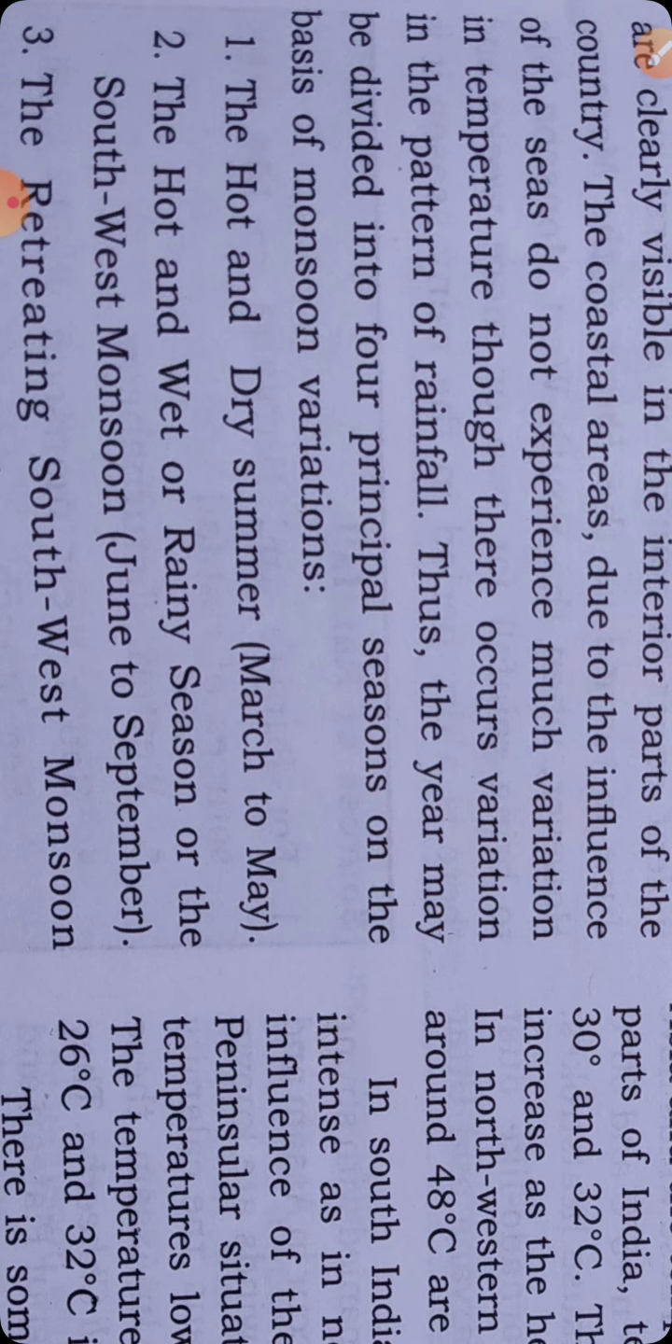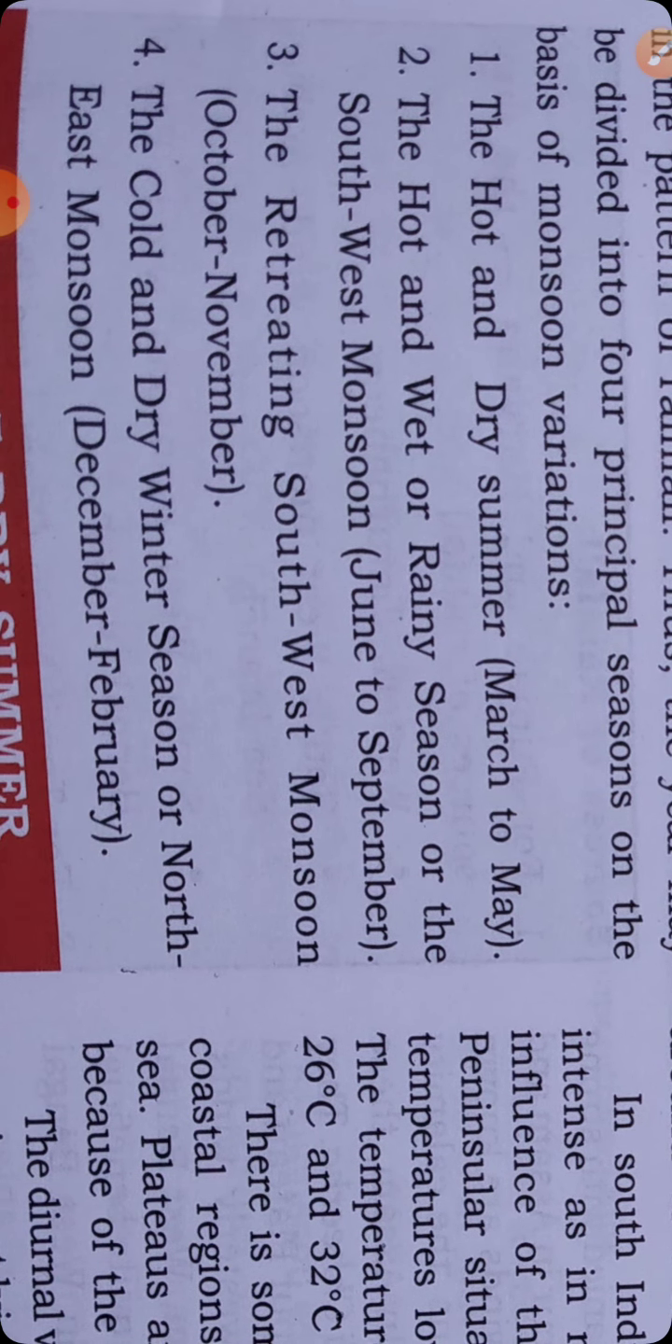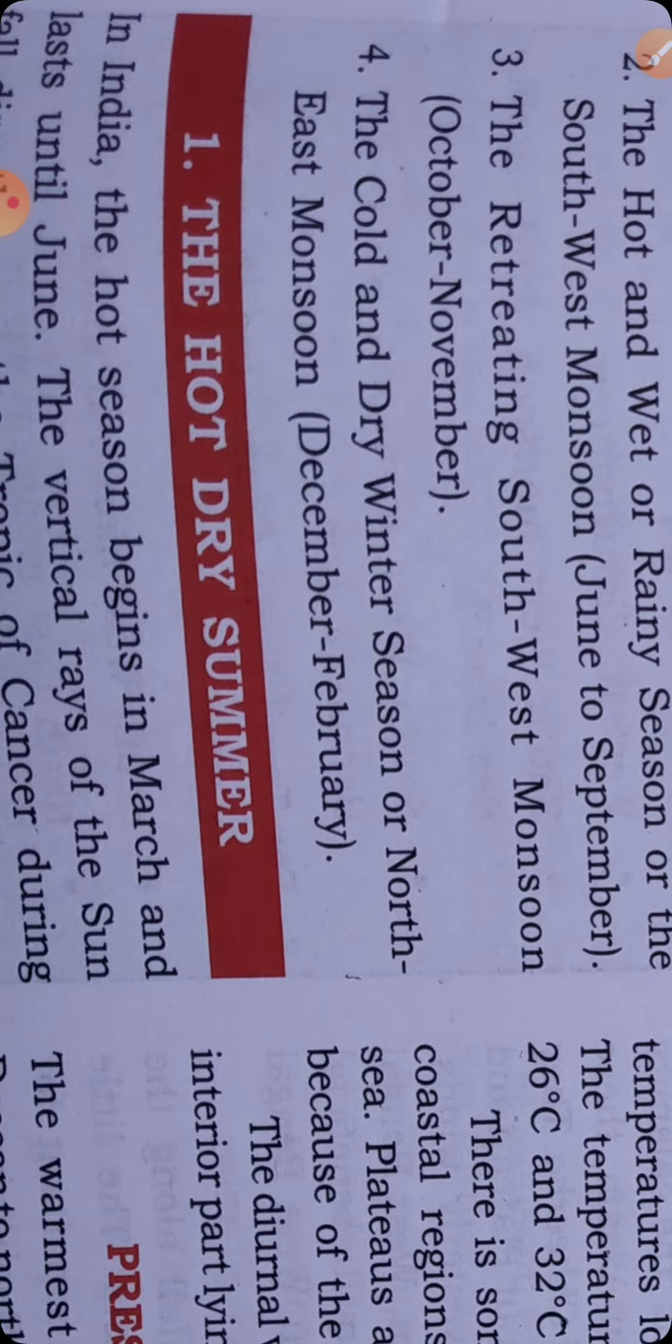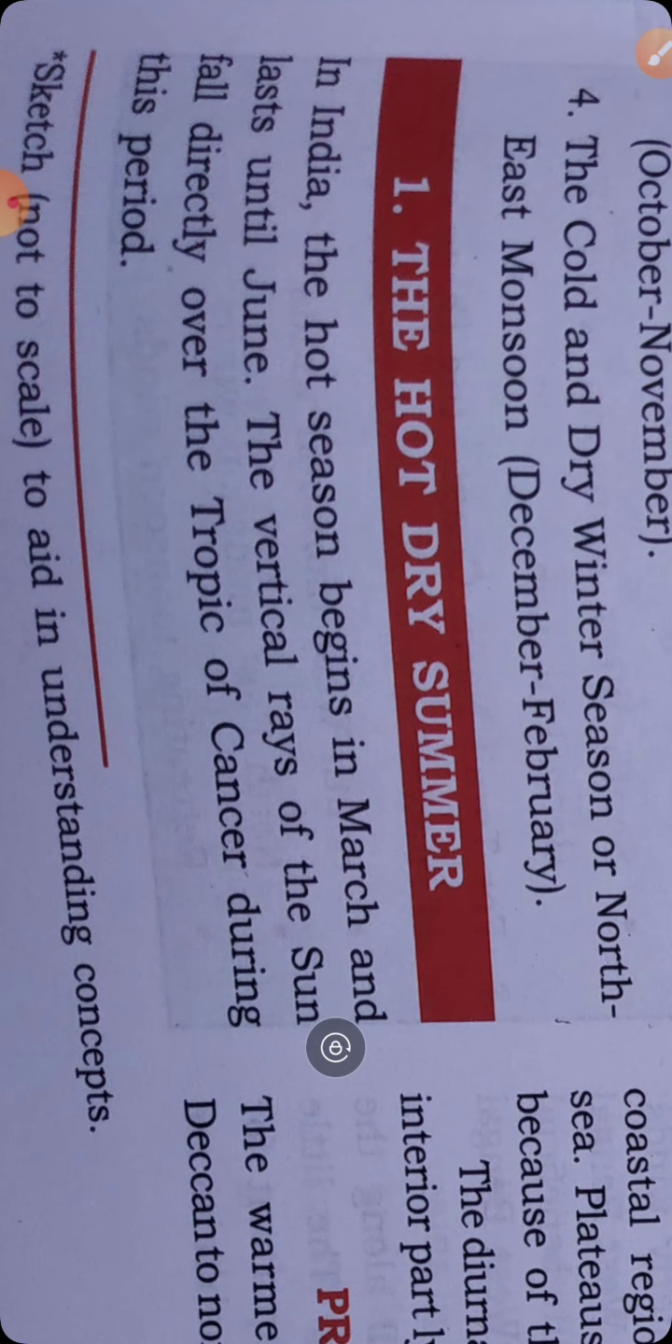The hot dry summer, that is March to May; the hot and wet rainy season of the southwest monsoon, that is from June to September; third one is the retreating southwest monsoon, that is from October to November; and the cold and dry winter season, the northeast monsoon, that is from December to February. We are studying now first the hot dry summer.